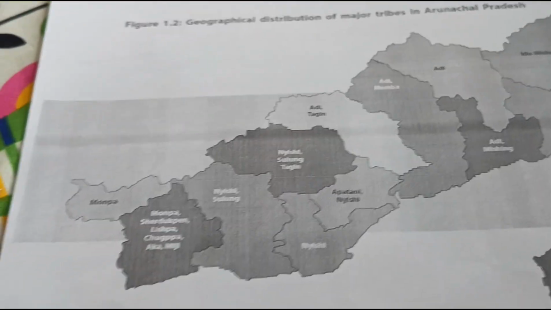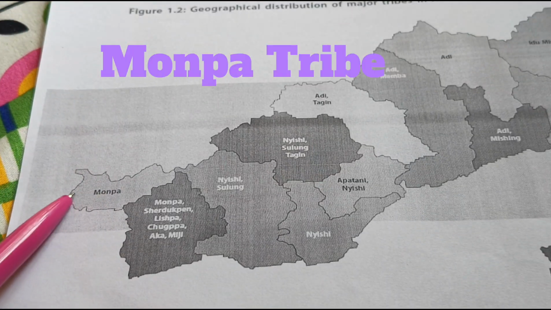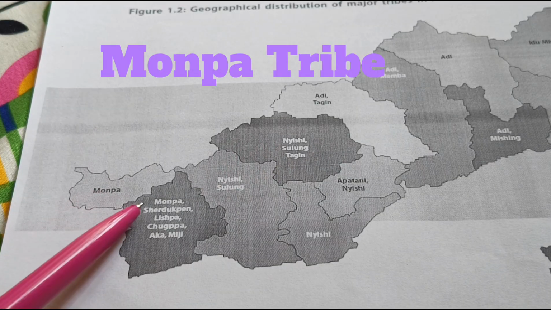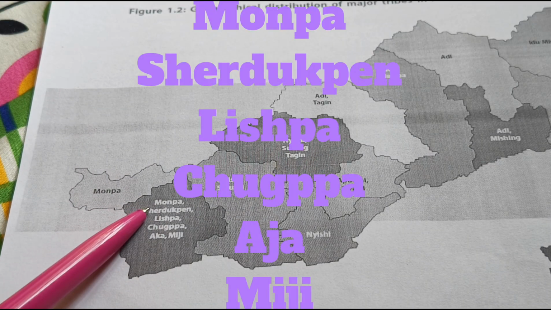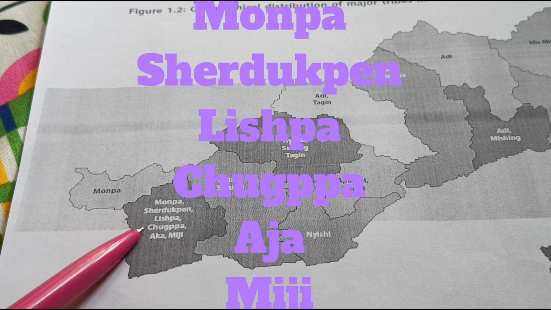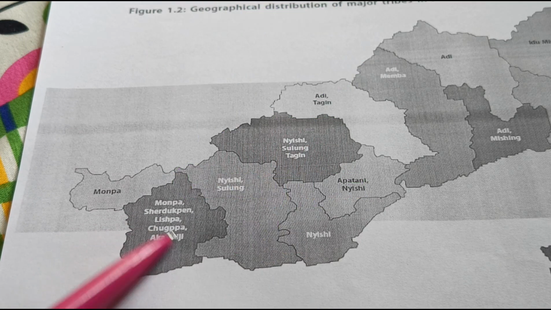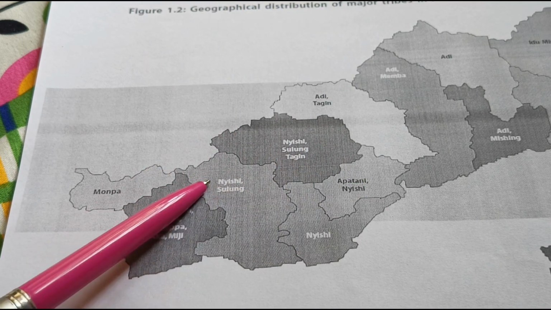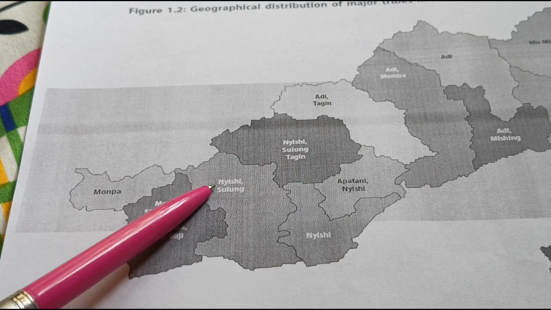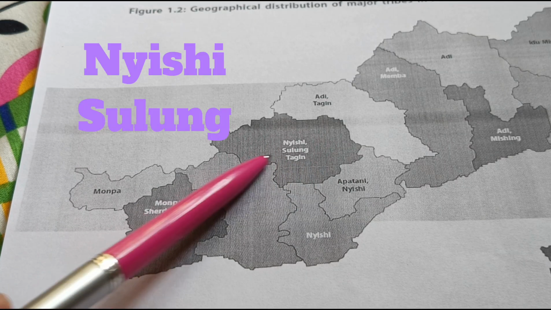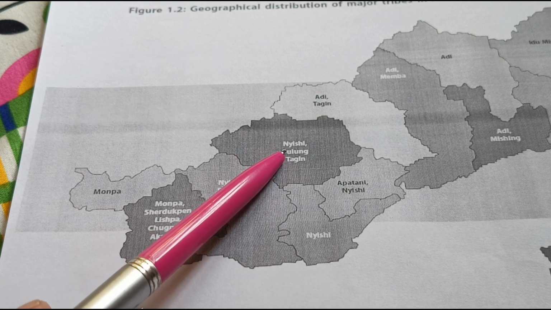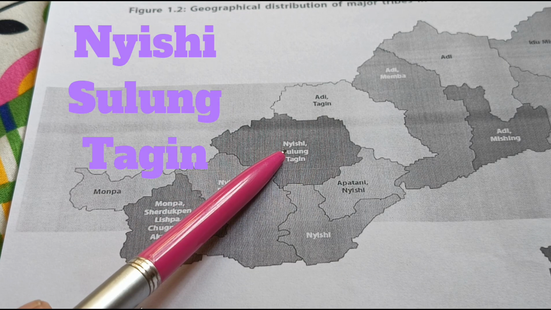First one, as we talked earlier also, this area is primarily inhabited by Monpa, Sherdukpen, Lishpa, Chukpa, Aka and Miji tribes. Similarly, this district, which is East Kameng district, is inhabited by Nishi and Sulung tribes, and after that is the Kurung Kumey district.